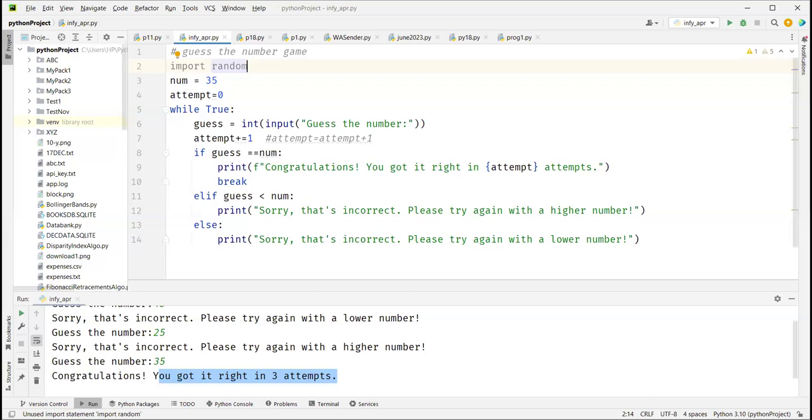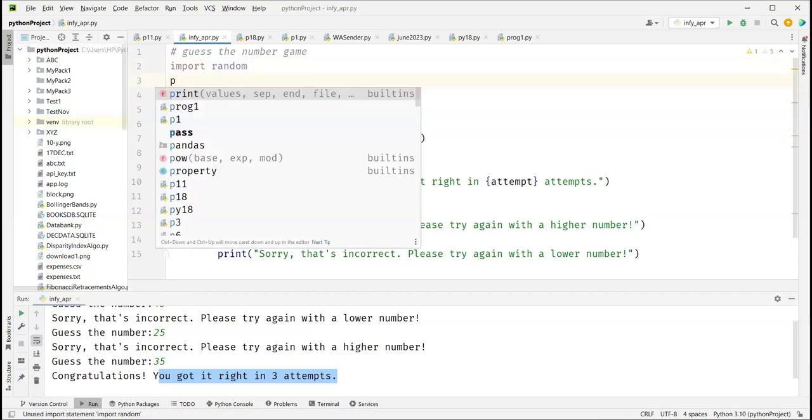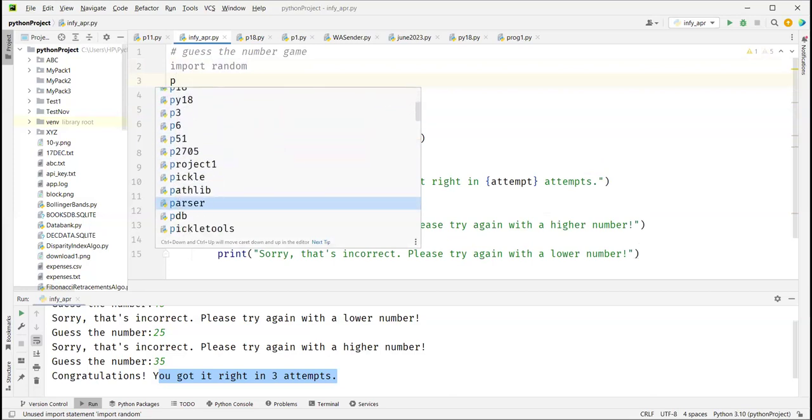Now, even if 1,000 functions are available, if all of them are attached to your Python file, then our program will be very slow. Like when we type P here, it tries to give us all the functions which are available with P, right?